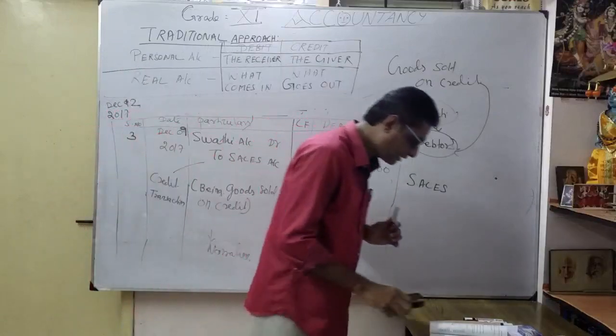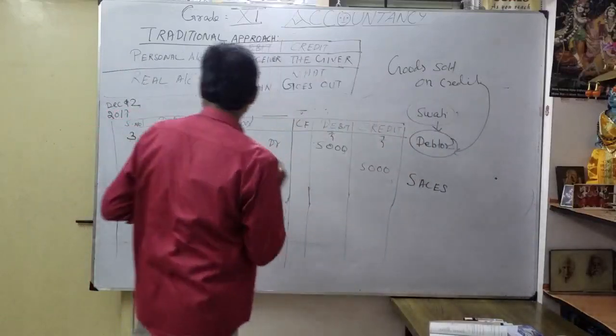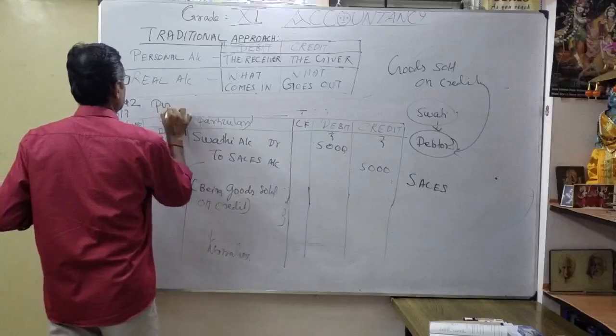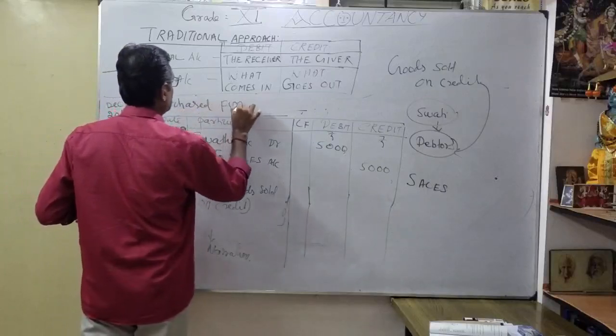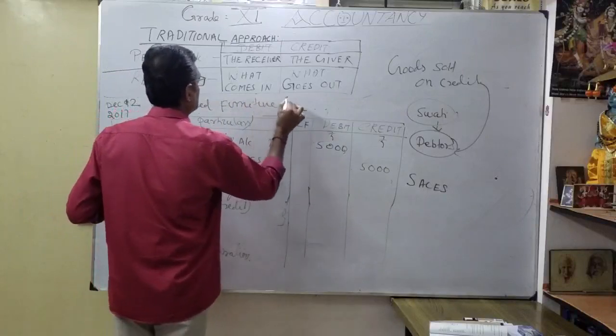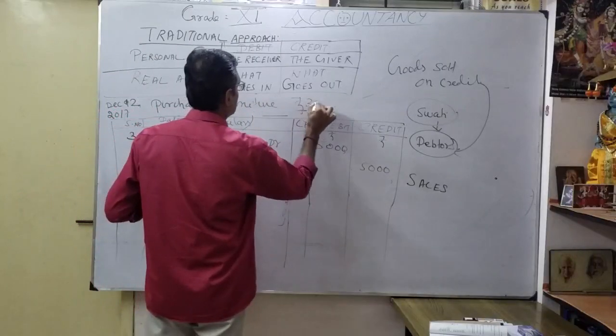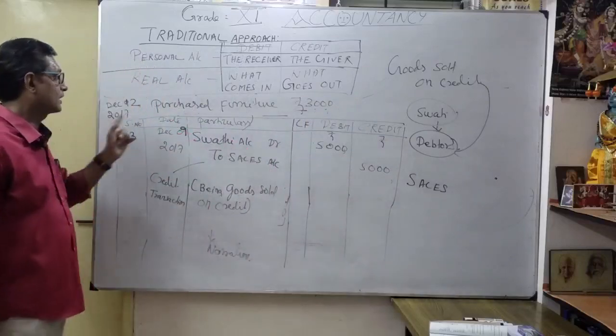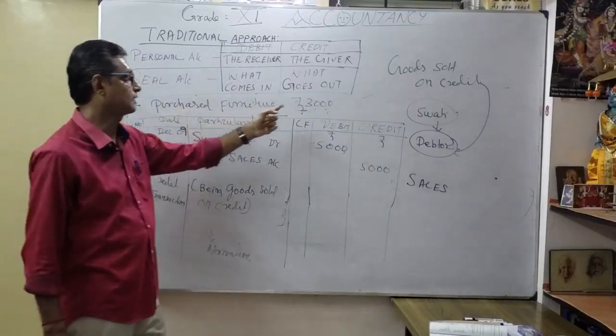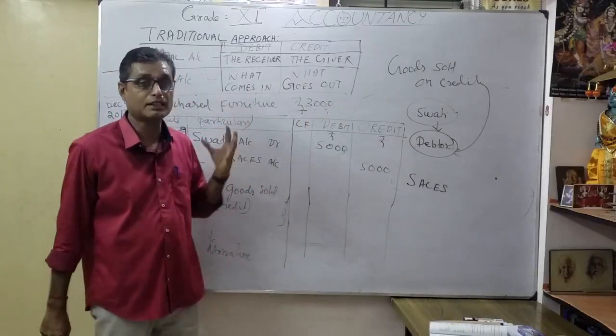Purchased furniture, how much? 3,000. How are we going to form the journal entry?